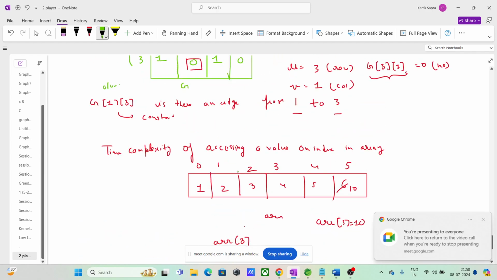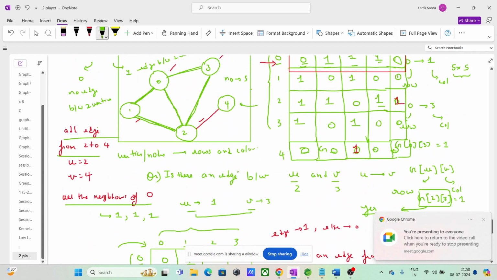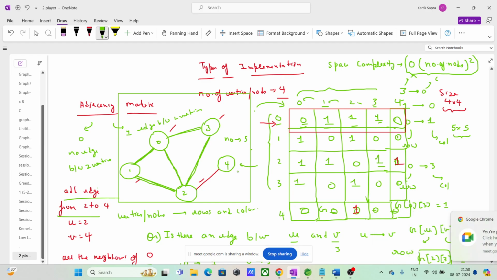Let us suppose you want to delete. So if you are deleting that node in a bidirectional edge, what will you have to do? Let's say you are deleting 0. We will set every row and column of it to 0. So what you will do, first you will go to all the neighbors of 0, right? You will check who the neighbors of 0 are.